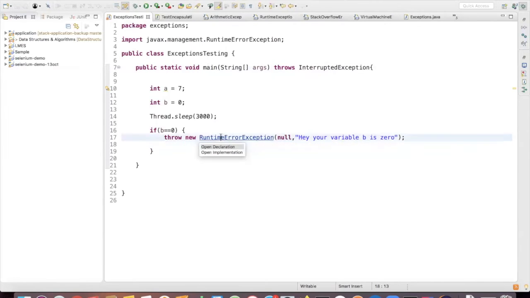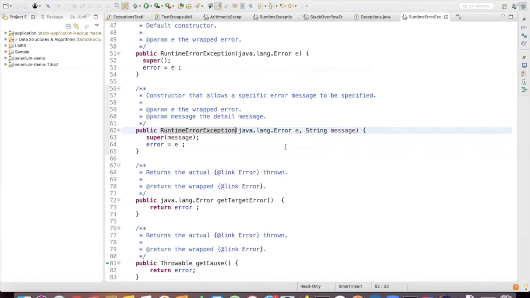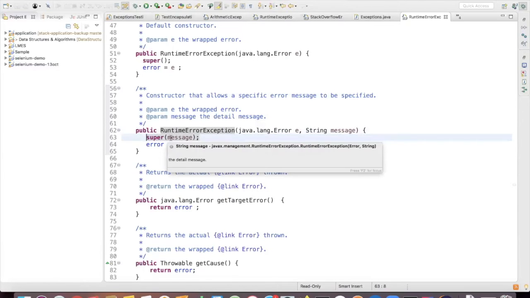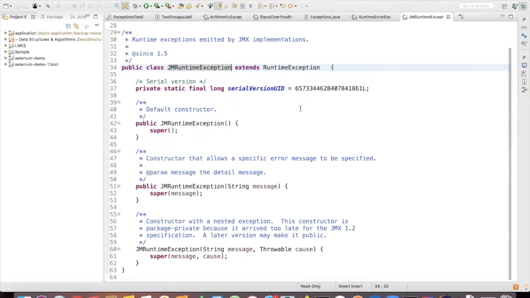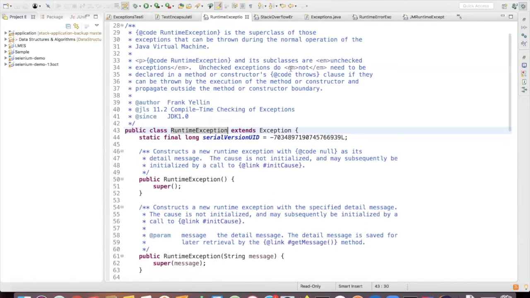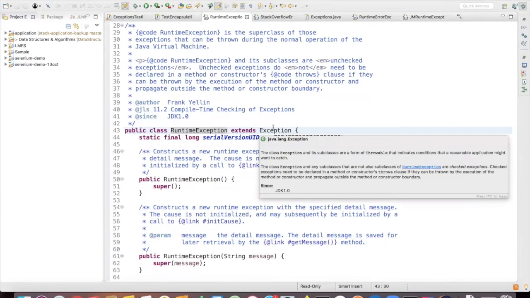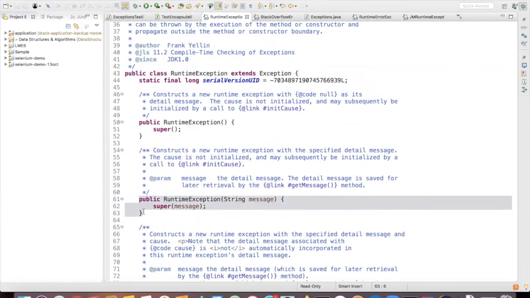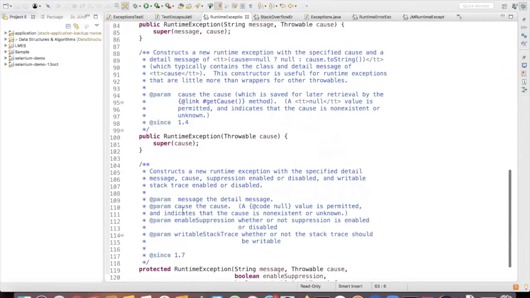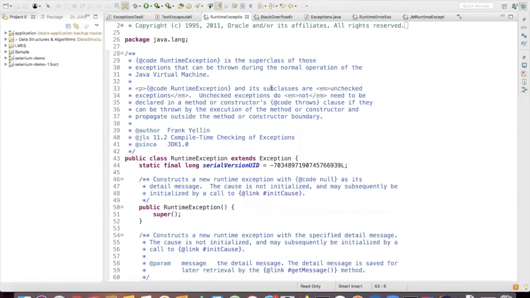So if you go here, it is calling the runtime exception, and we are calling its constructor only. Every time you call this constructor, there is something called a super message line that will be executed. The superclass is runtime exception, and it extends exception. So it will come up until this, and the message will be printed here. Okay, got it. Thank you.